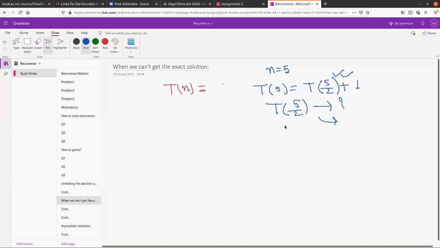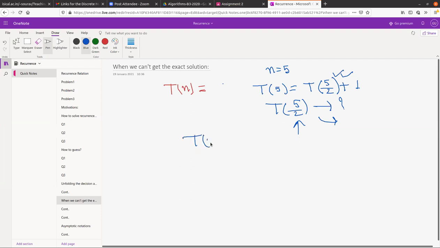So in these two cases, we cannot make a guess. Not just these two cases, there will be many more cases for which we cannot make the guesses. So here the point is not the guesses. Here we are talking about unfolding the definition. Can you unfold the definition from here? You cannot do that. That is my point.